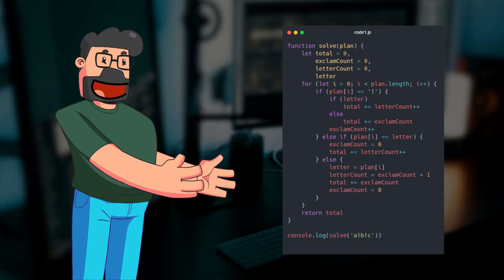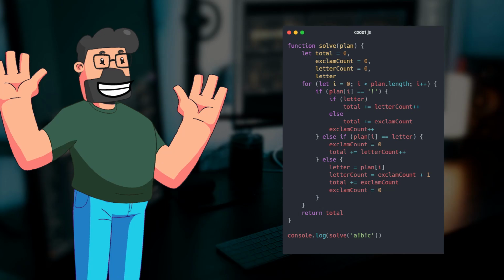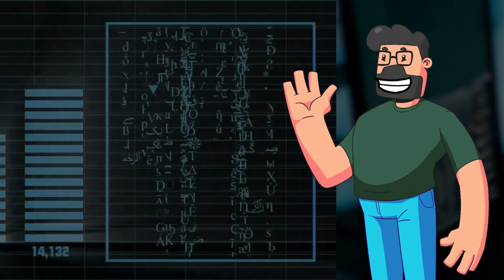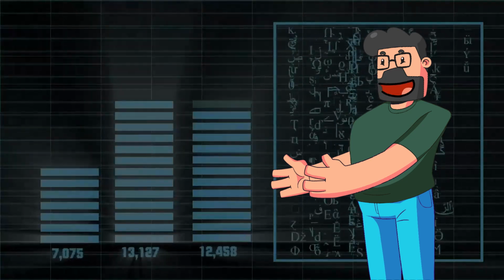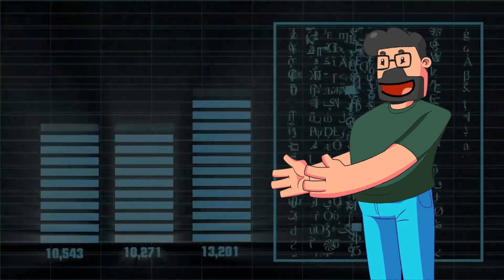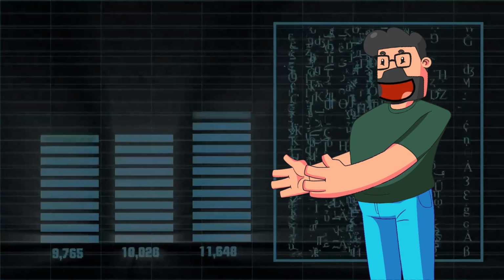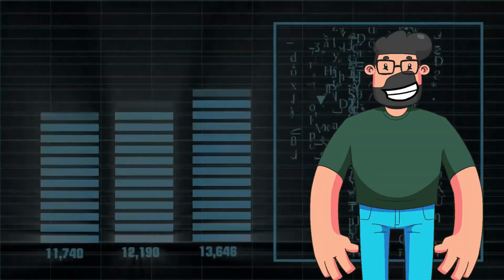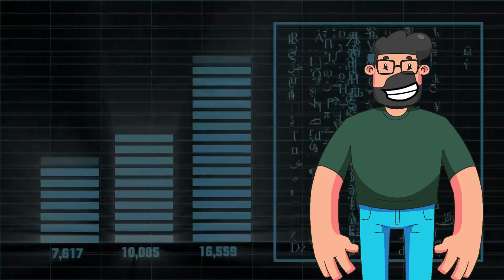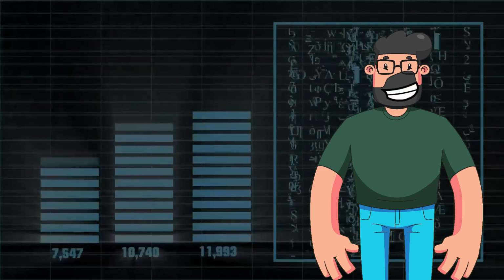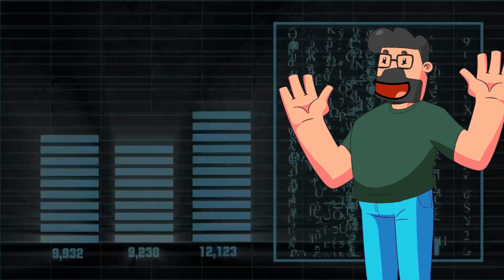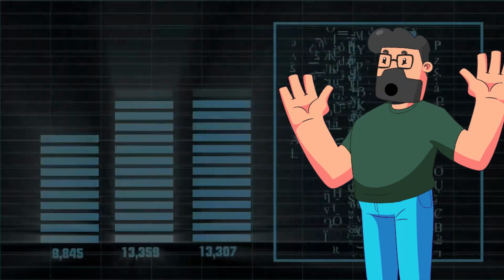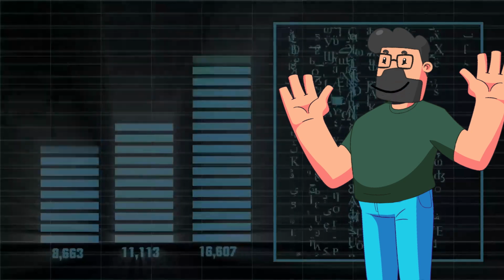This approach allows us to identify and count the boring segments without the need for nested loops, making it a more optimized solution. To summarize, we've explored a more efficient way to solve Bob's boredom problem by optimizing the algorithm to run in linear time. By leveraging the concept of maximal spans for exclamation marks and single letters, the provided solution offers a streamlined approach to counting the boring segments in Bob's work plan.